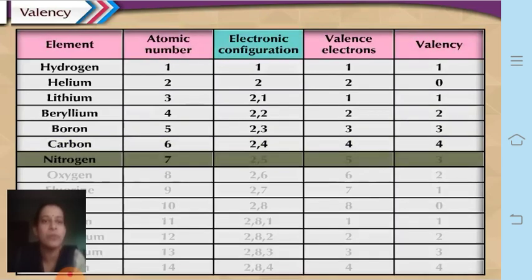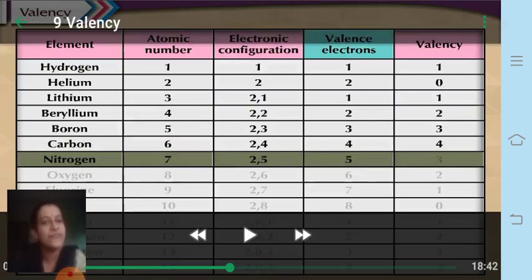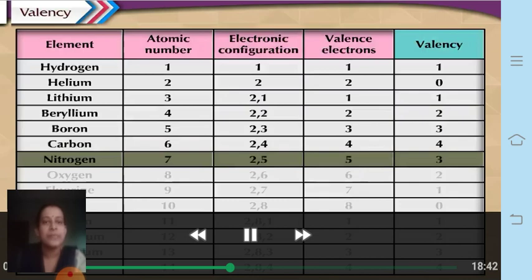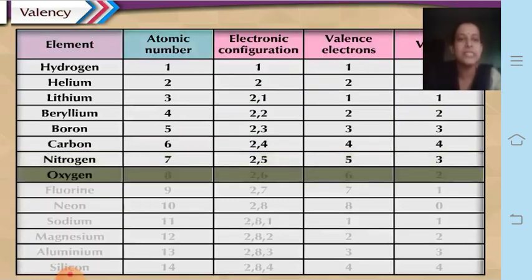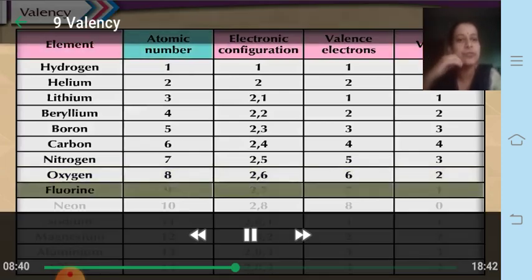Nitrogen has atomic number 7, electronic configuration is 2, 5. Valence electrons are 5 and it requires taking up 3 electrons. Instead of giving 5 electrons, it takes up 3 electrons, and therefore its valency is 3. Next one is oxygen. Oxygen atomic number is 8. Electronic configuration is 2, 6. Valence electrons are 6. It requires 2 electrons to complete its octet, and therefore valency is also 2.